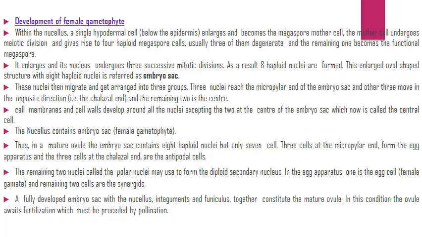A fully developed embryo sac with the nucellus, integuments and funiculus together constitute the mature ovule. In this condition, the ovule awaits fertilization, which must be preceded by pollination.